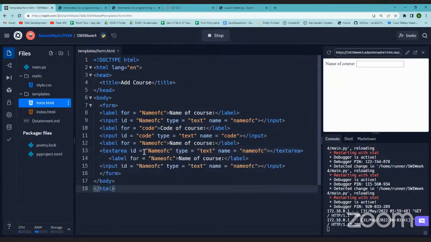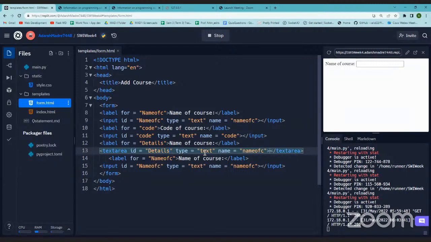Okay, same thing, only that it will change now. All right, we'll see that also. Label for, we'll change this label, we'll write details. Okay, and in the same ID also we'll write details. Only one thing that we need to make sure here, that the ID and whatever is the value of for should remain the same.